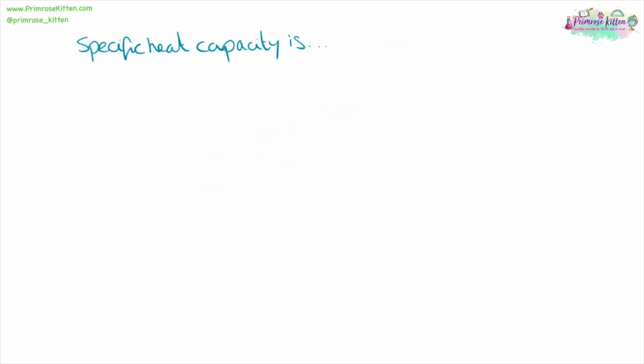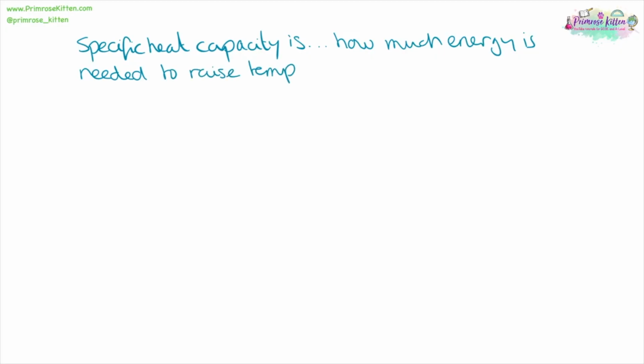Specific heat capacity is how much energy is needed to raise the temperature of 1 kilogram of a substance by 1 degree. Our equation for that is change in energy equals mass times specific heat capacity times change in temperature.